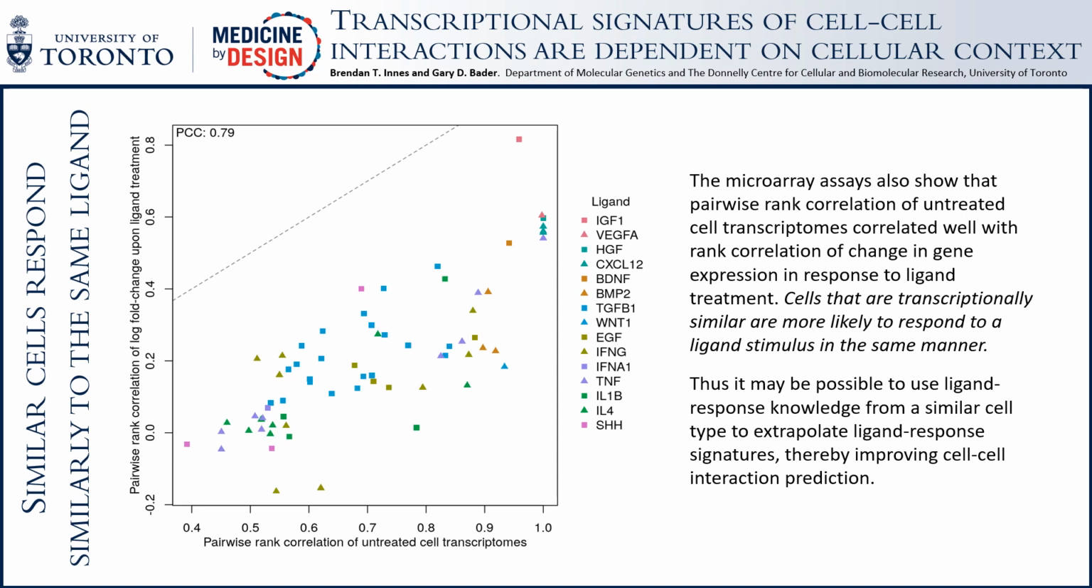Therefore, in conclusion, while generalizing ligand response signatures across cell lines is not possible, we may be able to extrapolate from known similar cell types and use these signatures to improve cell-cell interaction prediction.